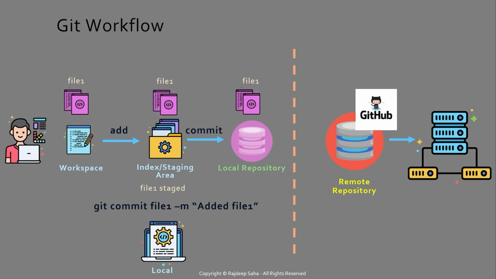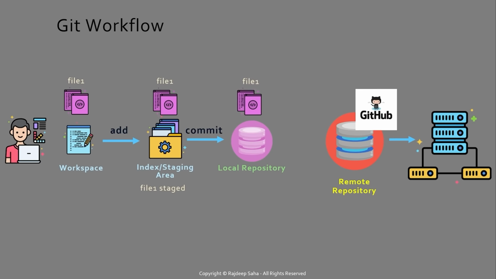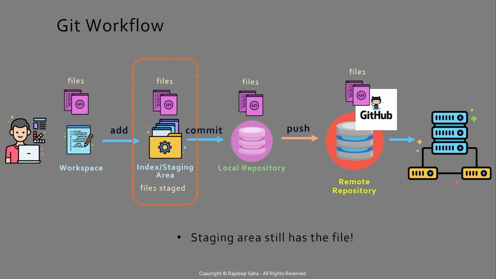Once this git commit command is executed, the file will be moved to local repository. And finally, to move the file to the remote repository, you run a push command such as git push, and that will move the file from the local repository to GitHub. Now note that even though this file has now been moved to remote repository, the staging area still has the file. As we said, the staging should mimic the production as much as possible. Since the local repository and remote repository both have the file, so does the staging area.